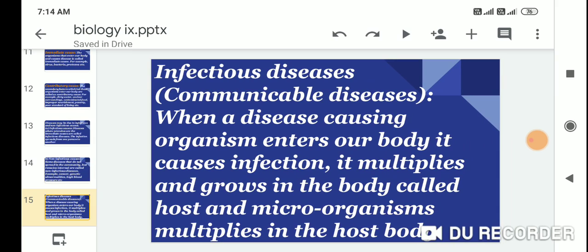Infectious disease is another name for communicable disease. When a microorganism enters our body, it causes infection. It multiplies and grows in the body, which is called the host, and the microorganism multiplies in the host body.